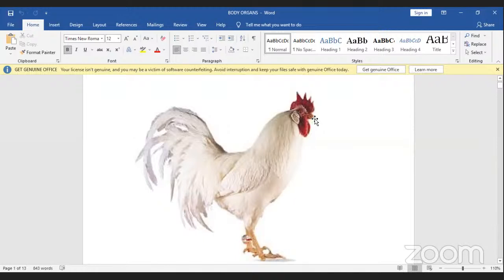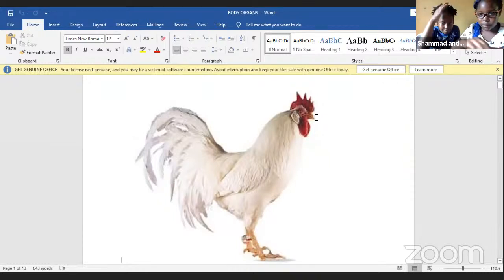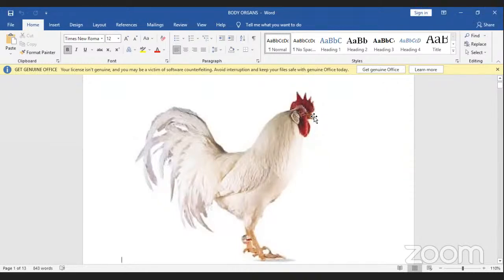If you can follow my cursor, what name is given to this part that I'm pointing at? Beak. Good, that is a beak. I'm going to now start asking you to raise your hand. Then this one, Stacy, can you tell us this one? Comb. Correct.